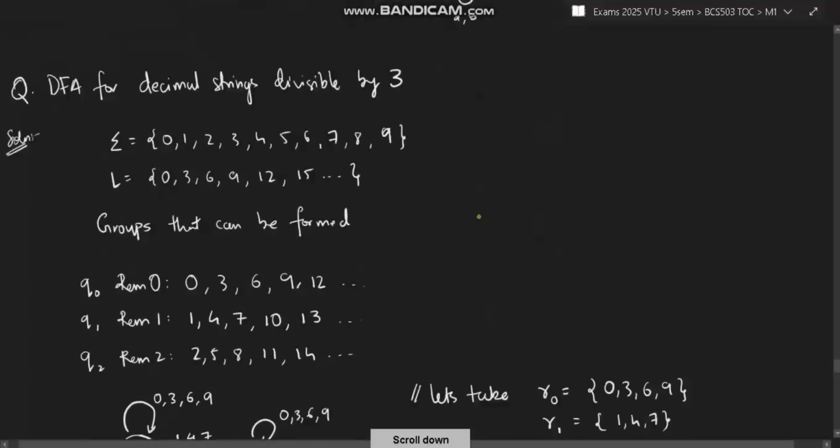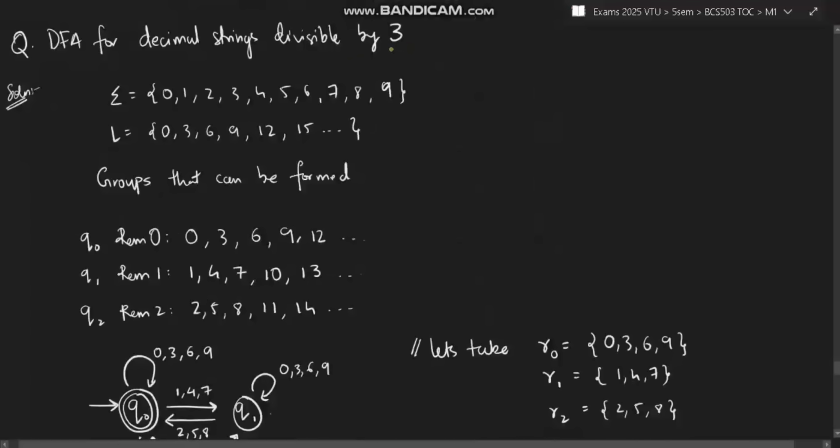Now, DFA for decimal strings divisible by 3. The same question which you did for the binary version of 3. This is the decimal version of 3. Nothing changes. All you have to do here is write the letters which are present. Decimal strings means it can have 0, 1, 2, 3, 4, 5, 6, 7, 8, 9. The valid strings would be like 12, 21, 99, 111. All these are strings which are accepted.